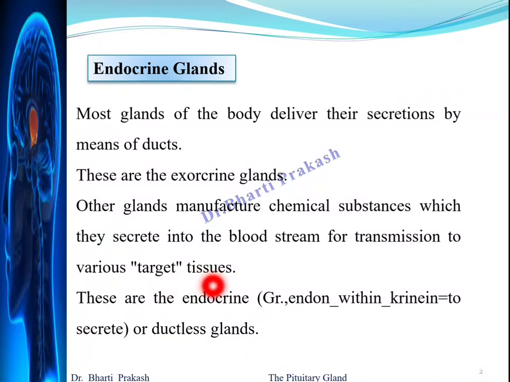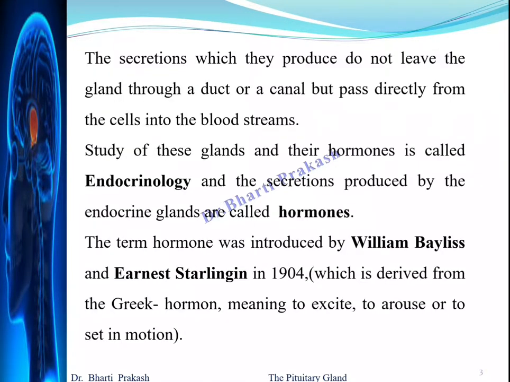These are the endocrine glands or the ductless glands, where endon in Greek means within and krinein means to secrete. The secretions which they produce do not leave the gland through a duct or a canal but pass directly from the cells into the bloodstream.